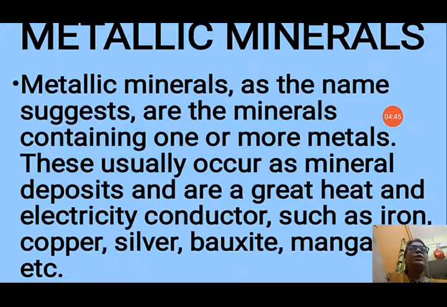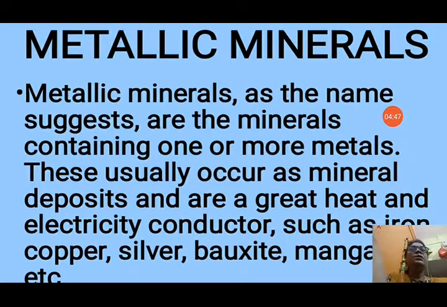Minerals are of many types. Some minerals contain metals, so these are known as metallic minerals. According to the name, metallic minerals contain metals. They may contain one or more metals. These are usually found as mineral deposits and are good conductors of heat and electricity. Metals are very good conductors of heat and electricity, such as iron, copper, silver, bauxite and manganese. So we use them for electricity wire and also as cooking utensils.